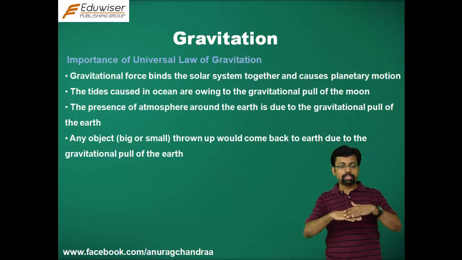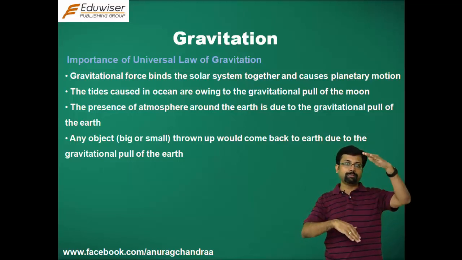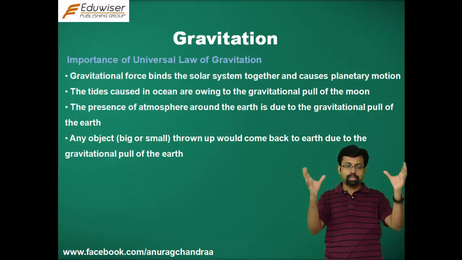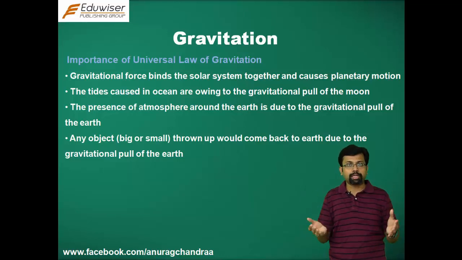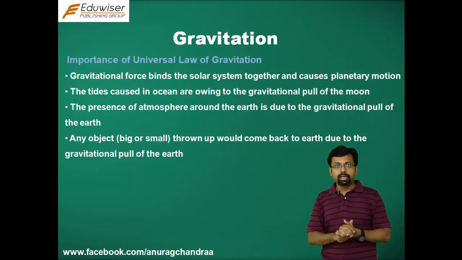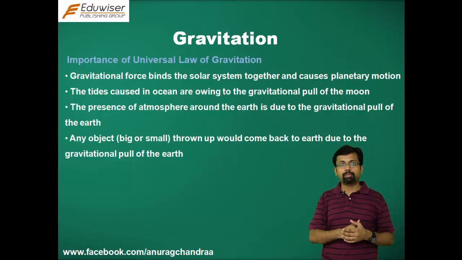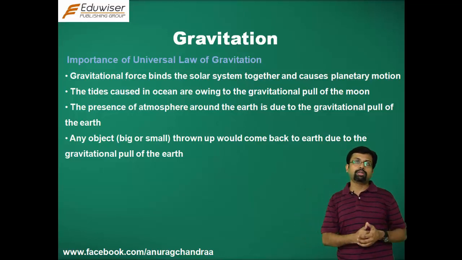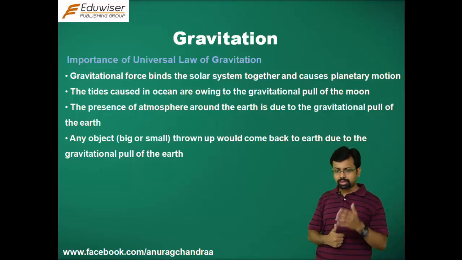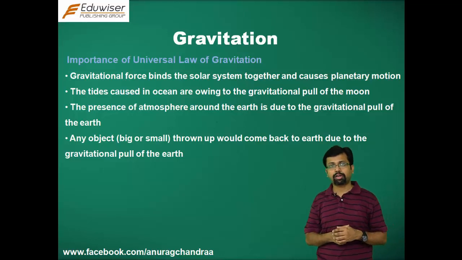So, they stay within a 200 kilometer range, they envelop the whole earth and keep it intact. It gives us the oxygen that we breathe, and it protects us from the harmful rays of the sun. So, the presence of atmosphere around the earth is due to the gravitational pull of the earth.